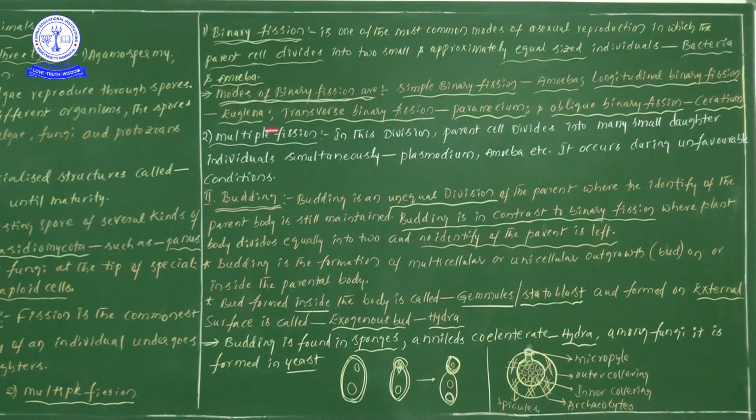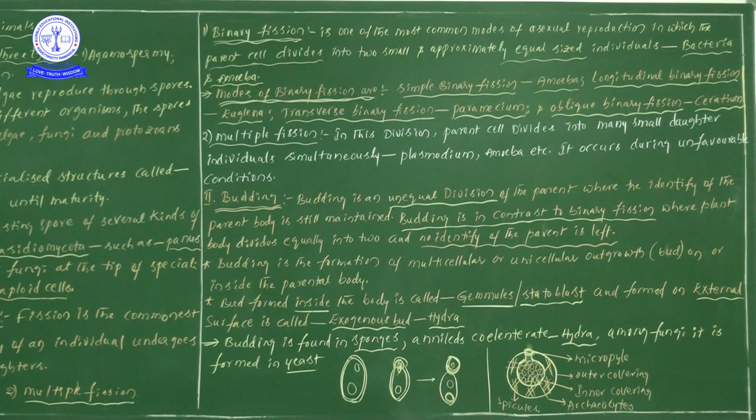So longitudinal binary fission, best example Euglena. Next one, transverse binary fission, best example which one? Paramecium. And oblique binary fission, Ceratium. Ceratium or Keratium, whatever it is, but try to remember the spelling. So oblique binary fission, Ceratium; transverse binary fission, Paramecium; longitudinal binary fission, Euglena; and simple binary fission, example